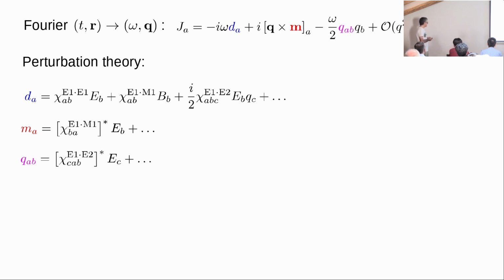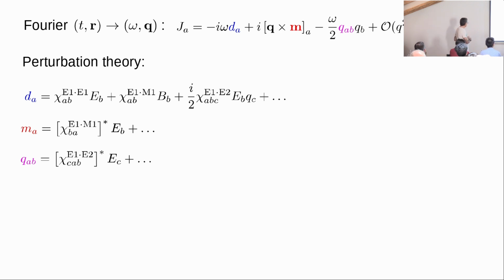The electric moment induced by a magnetic field, a kind of magnetoelectric coefficient, has an interference between electric dipole and magnetic dipole. And then there is also an electric dipole, electric quadrupole term that describes the induced electric dipole by a gradient of the electric field or an induced quadrupole by the electric field.